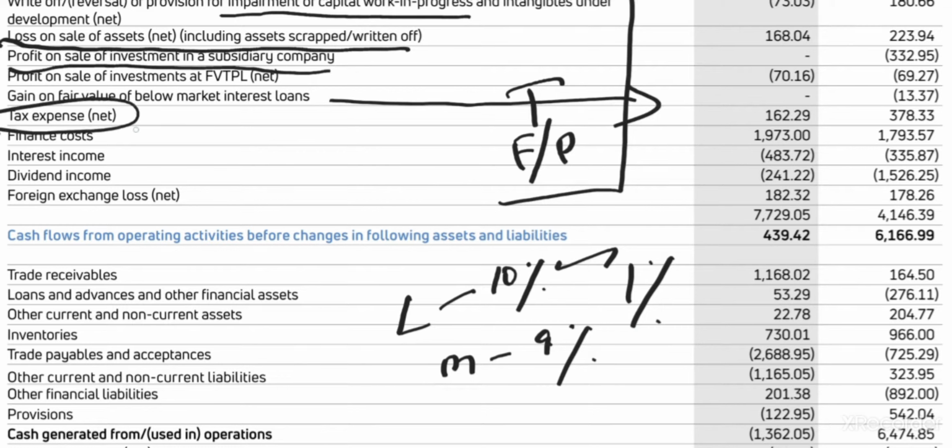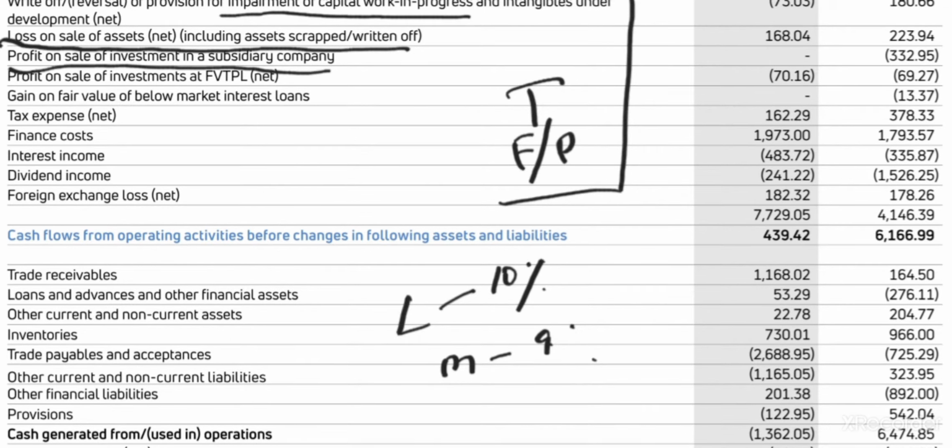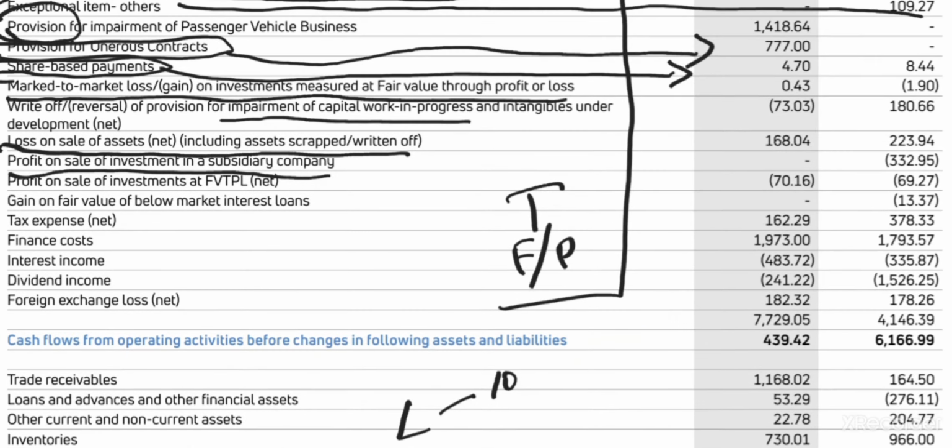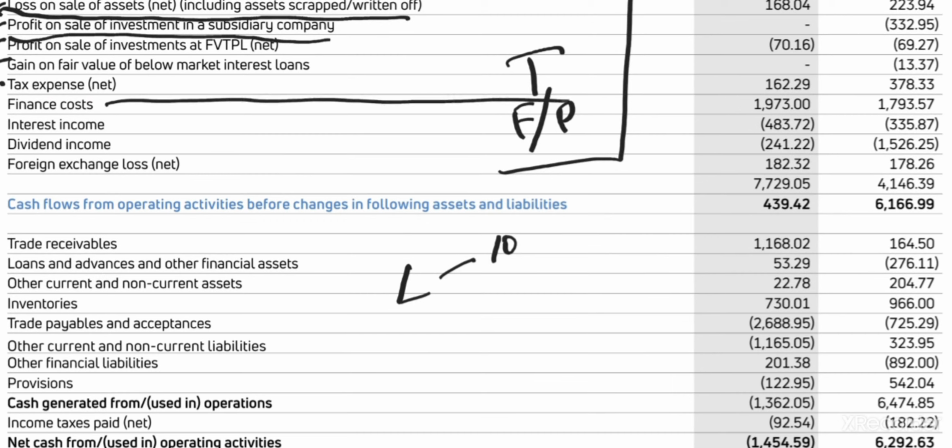Tax expenses net. Sir, they have taken tax expenses net. This is a separate item because explaining what tax expenses are will take much time, so I'm not explaining it as of now. So this is over. Then finance cost, nothing but the cost of financing your operations.